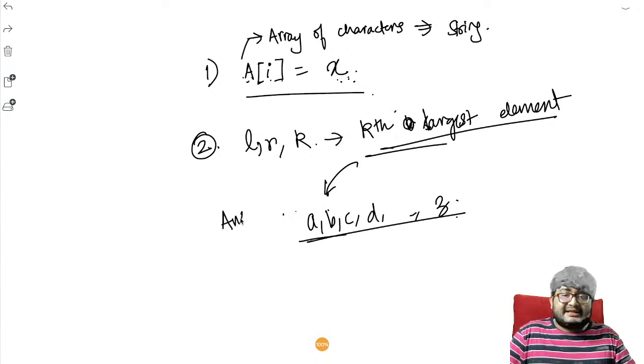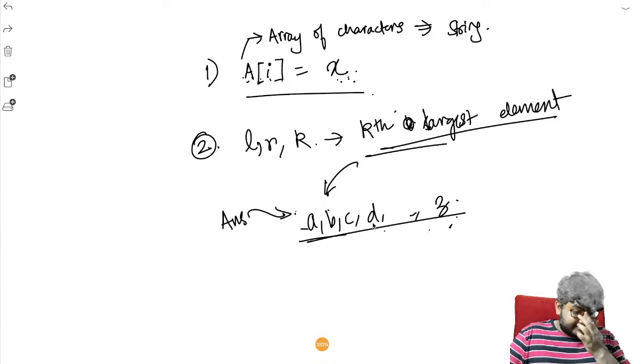What I'm saying is our answer will be one of A, B, C, D up to Z, and all the array elements are also within A to Z. That is, the string is made up of characters only, so all of them will be within Z. Let me know if this is clear.